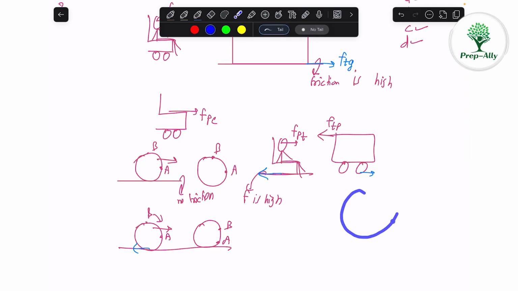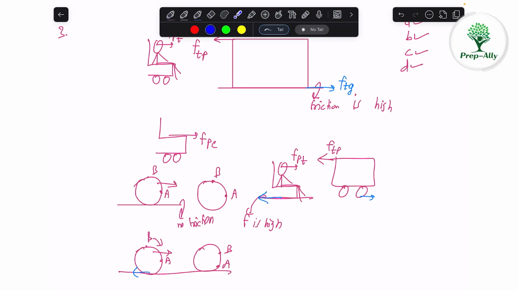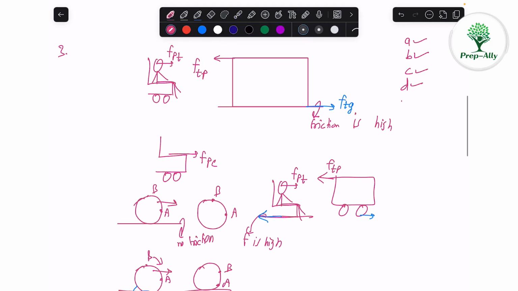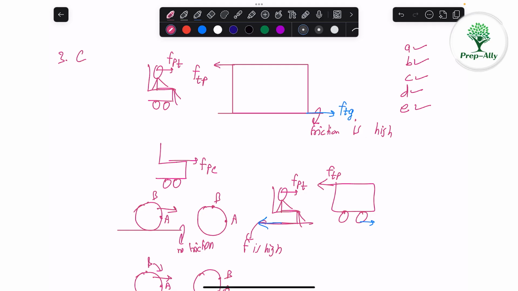Can we imagine if there is a wheel and you apply the force in that direction, it will turn like that, right? So we need friction actually for rolling. So friction can't prevent rolling, it will roll, but friction can prevent sliding like this. So option E is also correct. All the five statements are correct. So C option is correct.